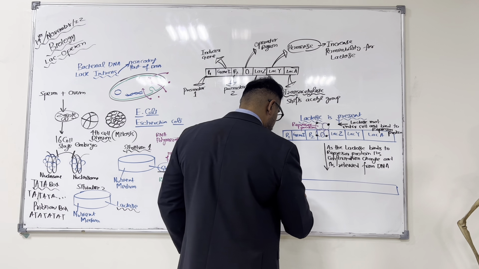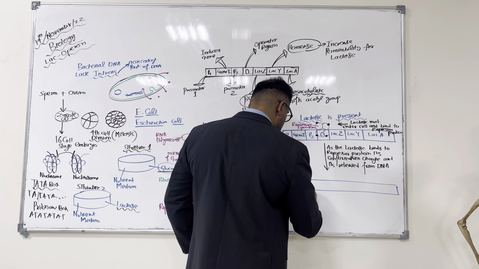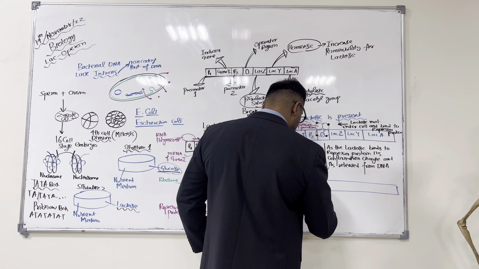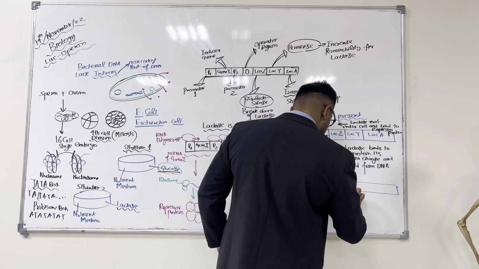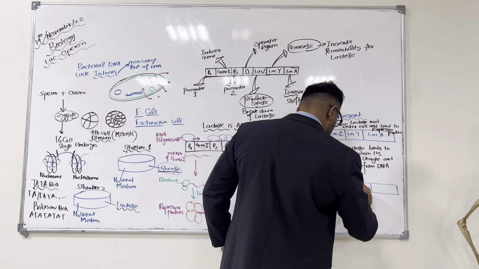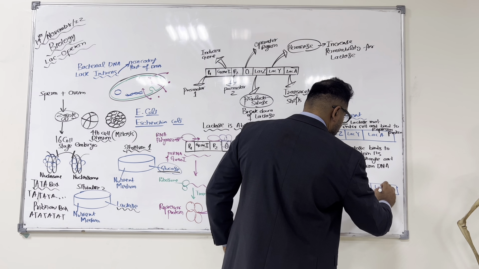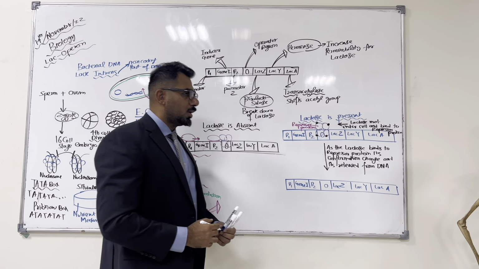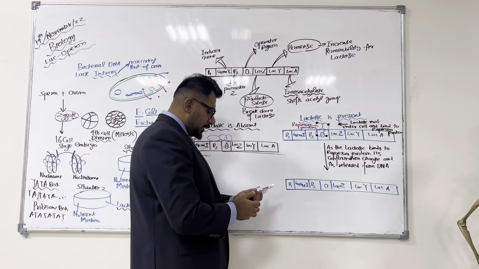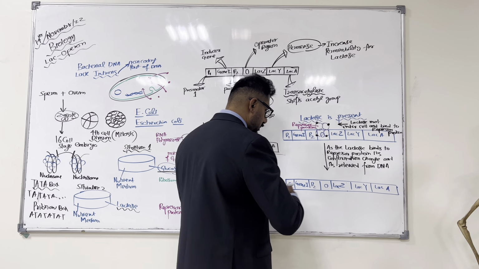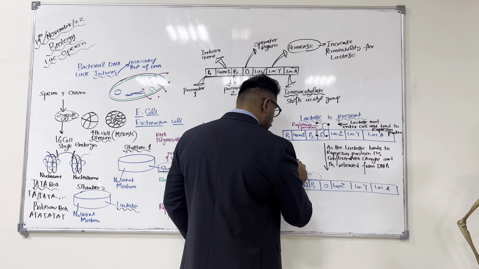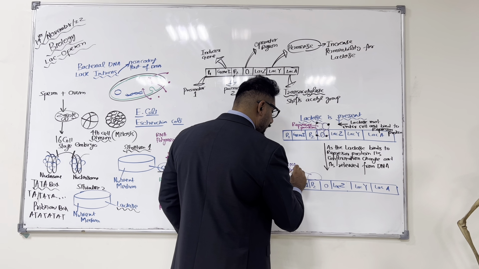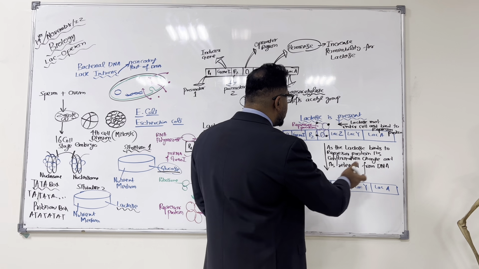This is P1, gene I, P2, O, Lac Z, Lac Y, and Lac A. Now remember that over here, RNA polymerase was already present there, but it could not move forward.